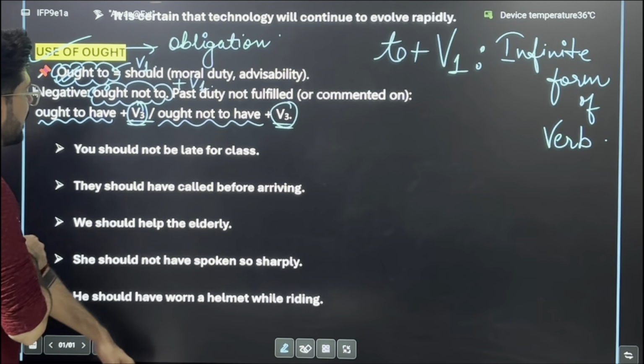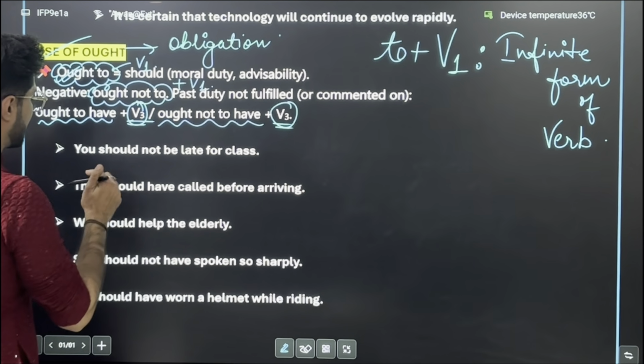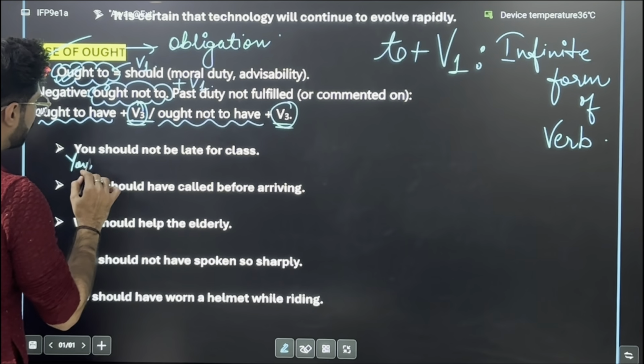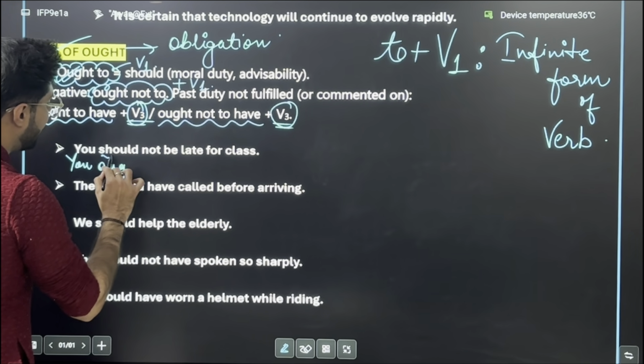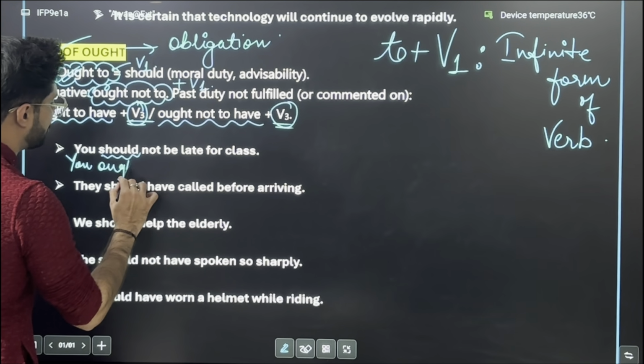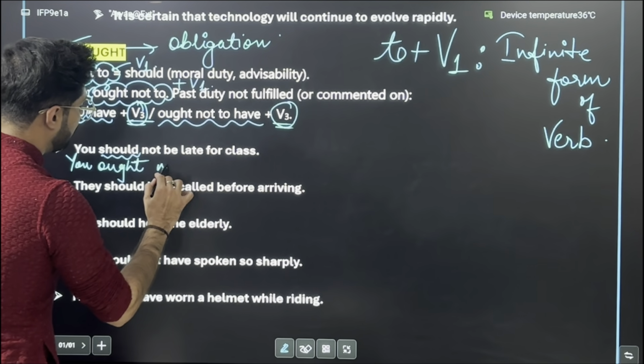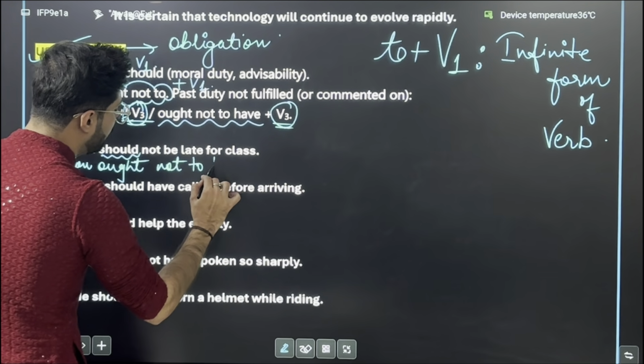You should not be late for the class. So the answer will be: should gets replaced with ought. You ought not to be.